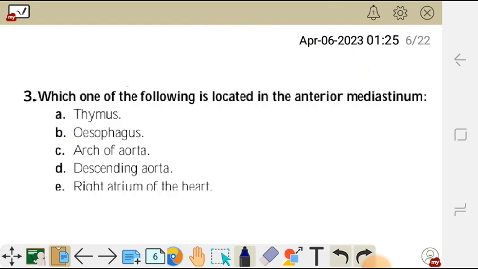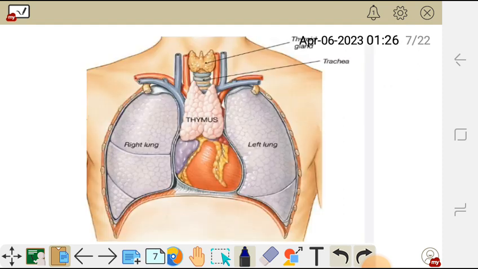Which one of the following is located in the anterior mediastinum? A. Thymus, B. Esophagus, C. Arch of aorta, D. Descending aorta, and E. Right atrium of the heart. So in the anterior mediastinum, you are going to find the thymus.